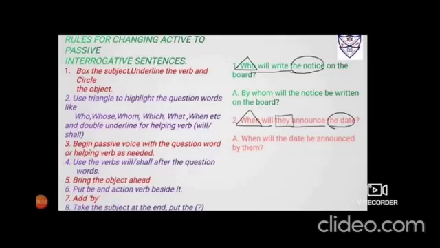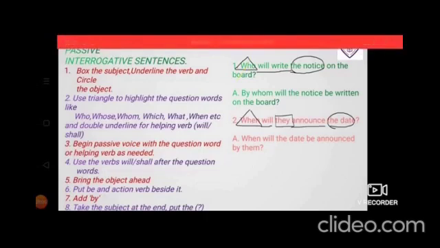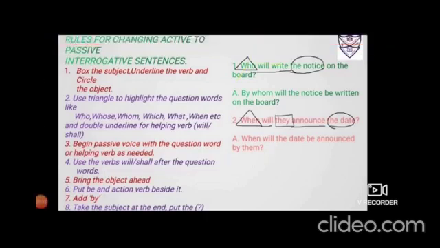Come on, let us put these rules into practice. Number 1, who will write the notice on the board? Now see, it's who. I am asking you who will write. In that case, the subject is unknown. It is not known, so we won't find any subject in this. Fine. So you have to triangle WH. Underline the verb, will write. Circle the object, the notice.